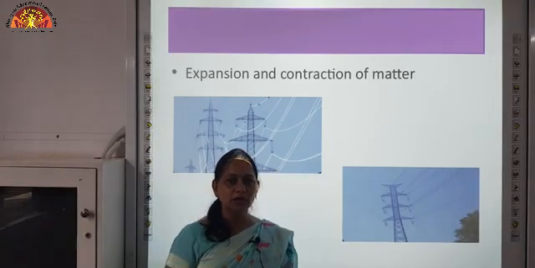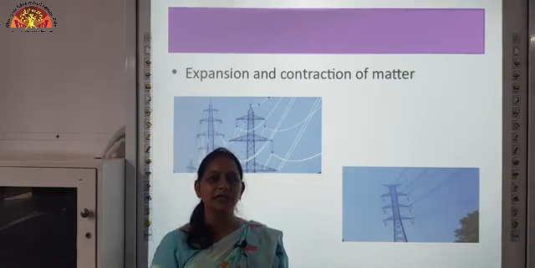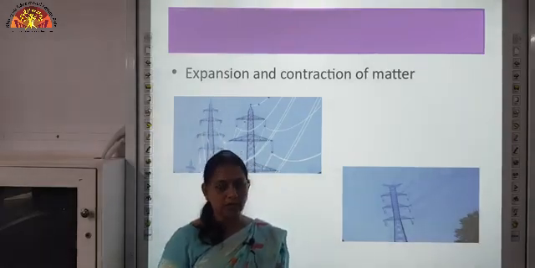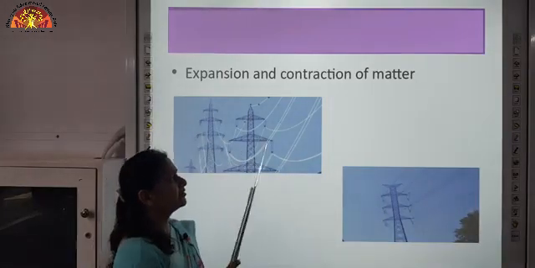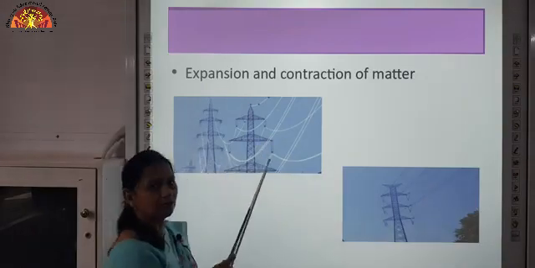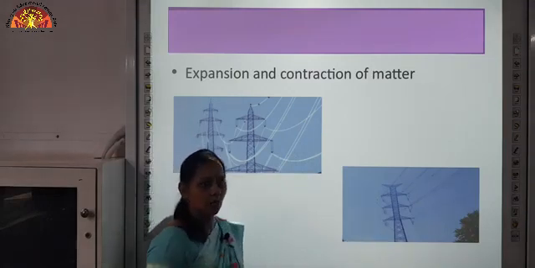So the matter contracts because of the intermolecular space that decreases on cooling. So expansion and contraction causes the wires to hang loose in summer and the wires are tight in winters.